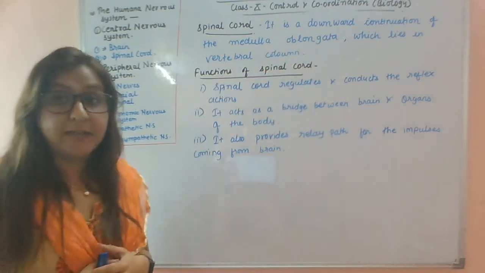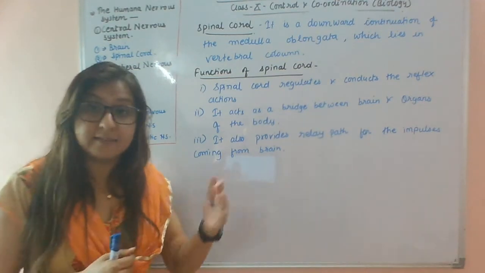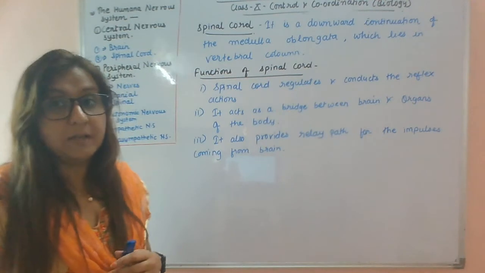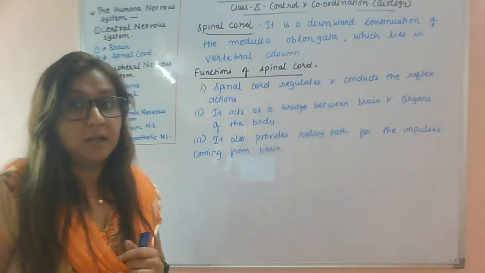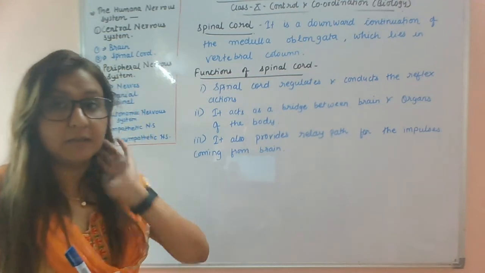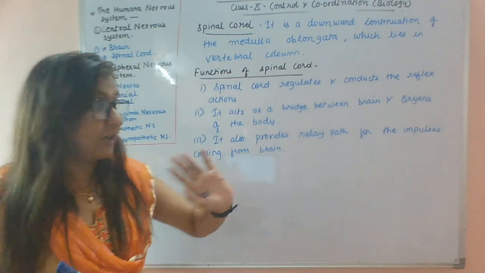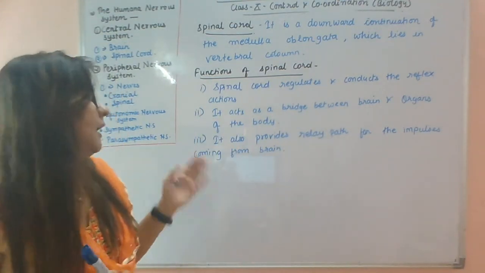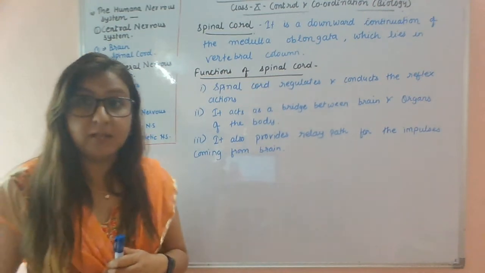Next, the functions of the spinal cord. The spinal cord regulates and conducts reflex action, as I explained earlier. If something comes toward your eyes and you blink suddenly in response, that is regulated by the spinal cord. That is a reflex action. It also acts as a bridge between the brain and the organs of the body. And lastly, it provides a relay path for impulses coming from the brain.